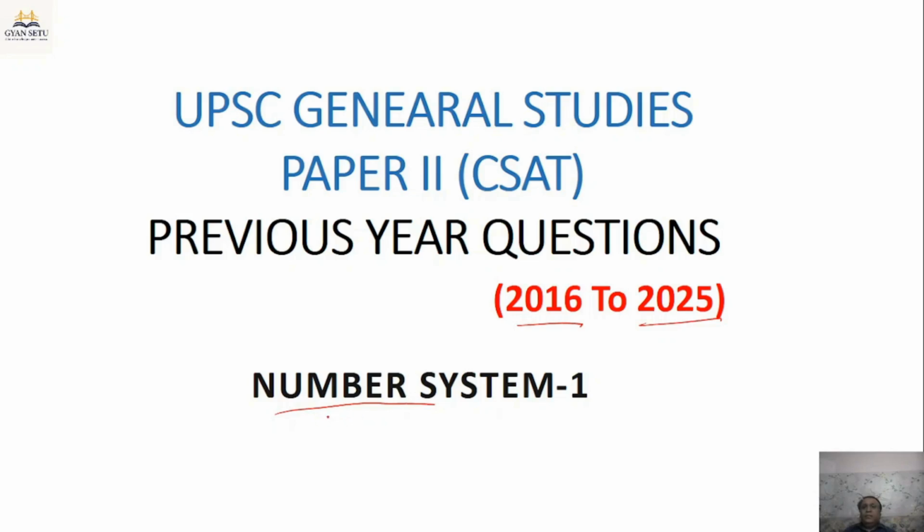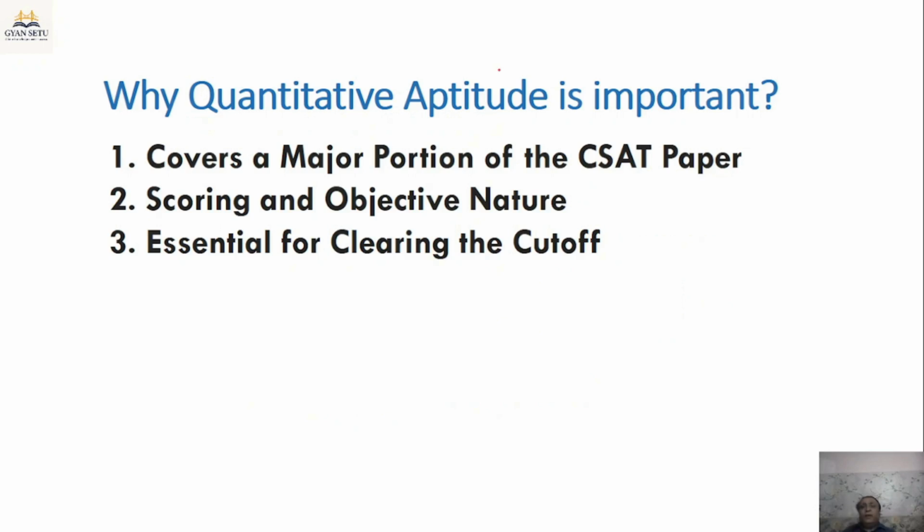See, the number system is very important for the CSAT exam. Many questions are asked from this topic. But before that, let's understand why quantitative aptitude is important for the CSAT paper. First of all, it covers a major portion of the CSAT paper.